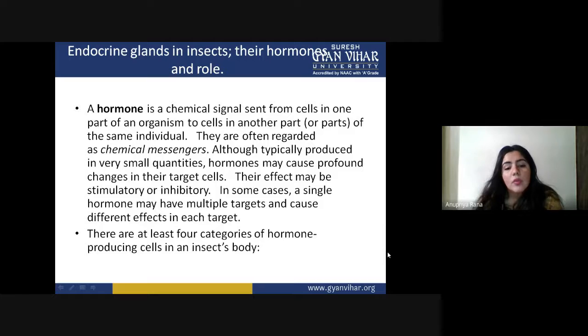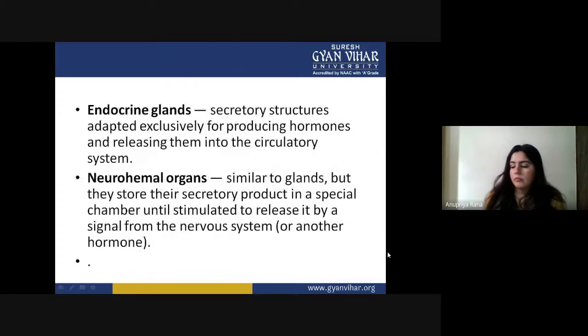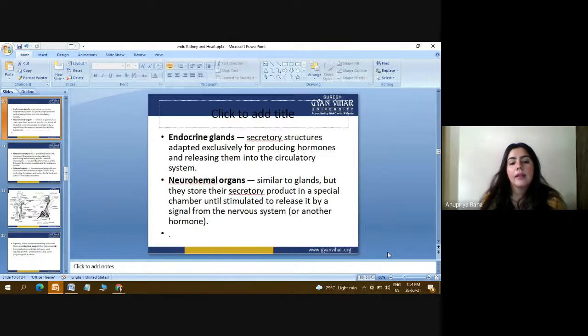There are at least four categories of hormone-producing cells in an insect body. Like we have a proper gland system, inside the insect there are four categories of hormone-producing cells. The first is the endocrine gland.